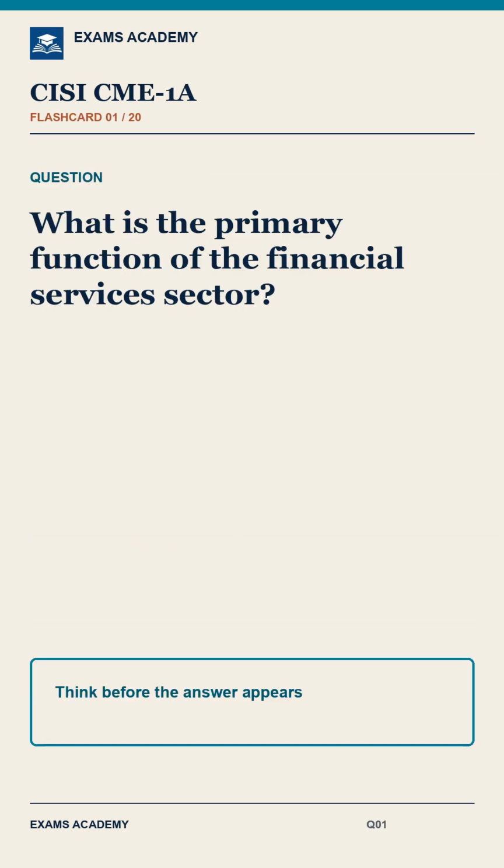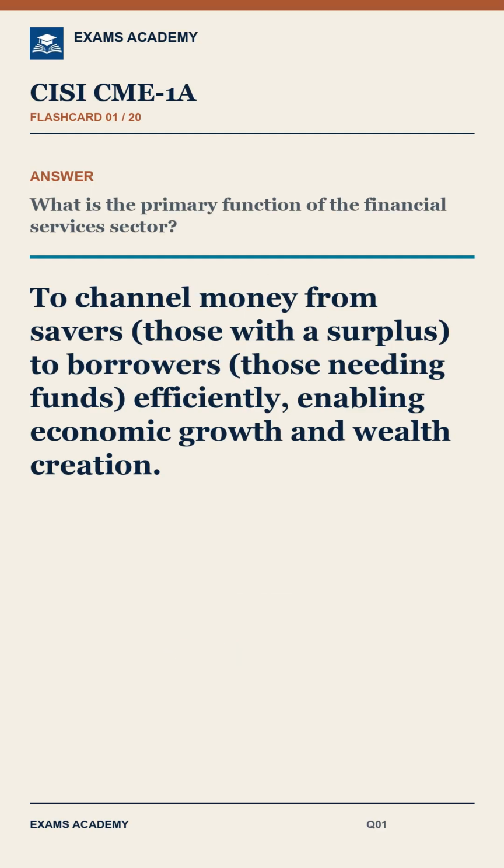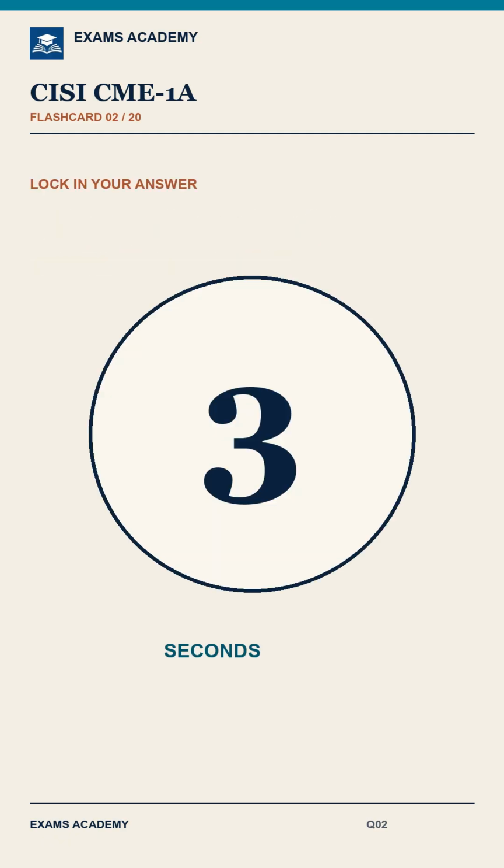Question 1. What is the primary function of the financial services sector? Answer. To channel money from savers, those with a surplus, to borrowers, those needing funds efficiently, enabling economic growth and wealth creation.